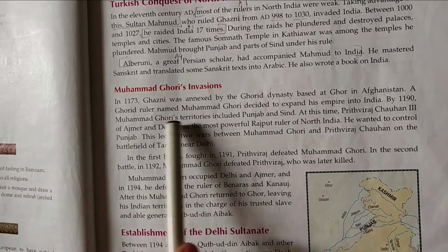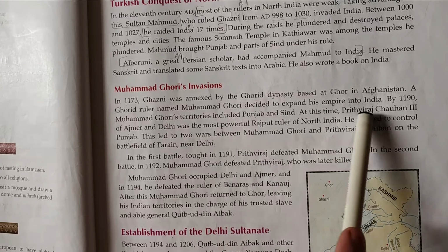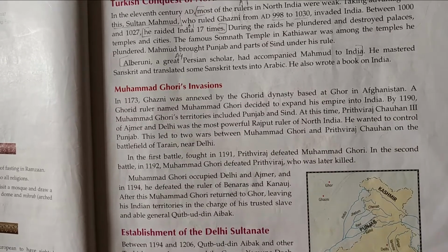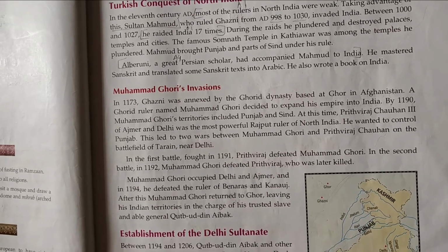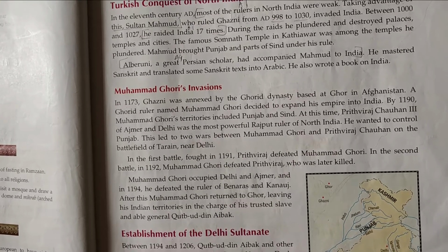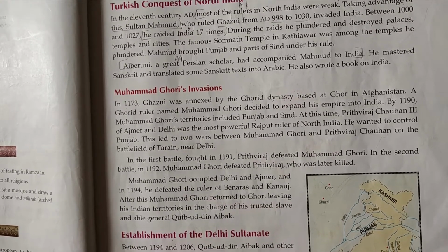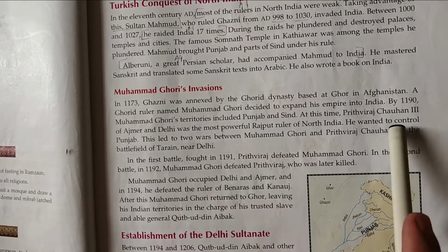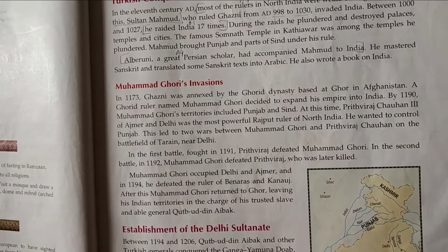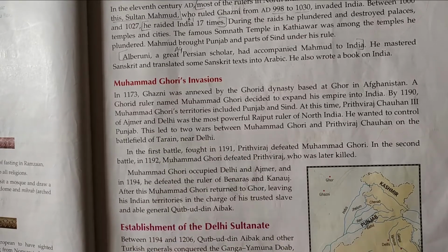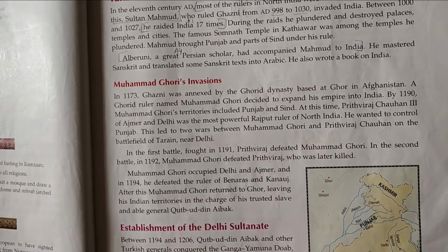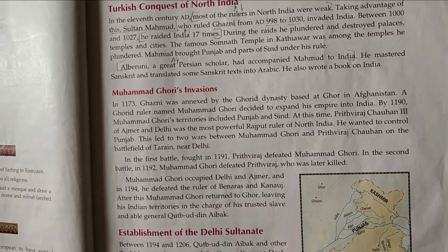A Ghorid ruler named Ghori decided to expand his empire into India. After defeating Ghazni, he decided to expand his boundary and his empire in India. By 1190, Mahmud Ghori's territories included Punjab and Sindh.